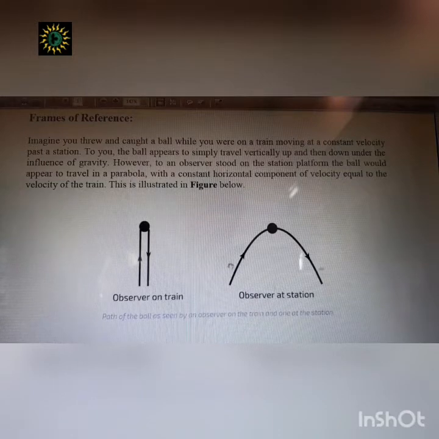Now we can split this direction into two components: one is the vertical component and another is the horizontal component. So when the ball takes this curved path with a certain velocity, that velocity can be split into a vertical component and a horizontal component, and the horizontal component of this velocity v will be exactly equal to the speed of the train. So basically the paths appear to be different when you observe from two different frames of reference.